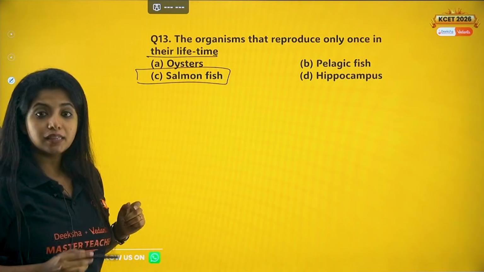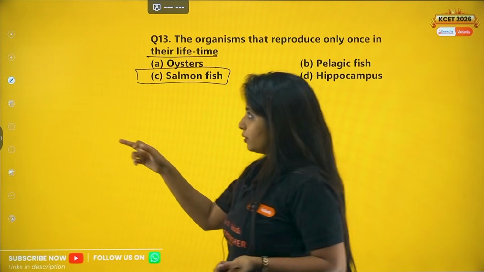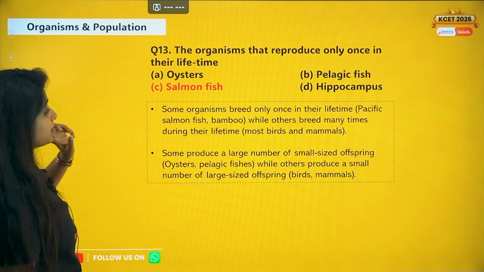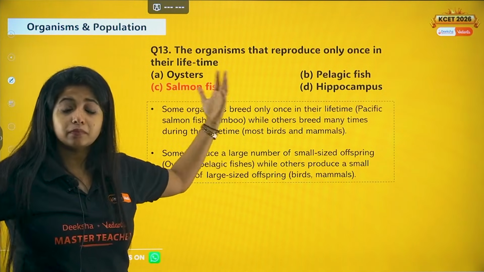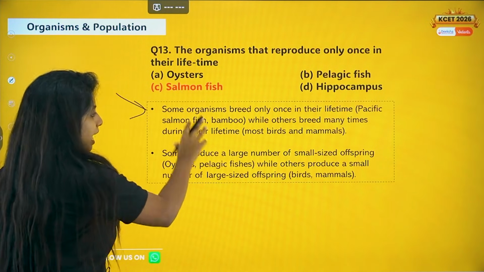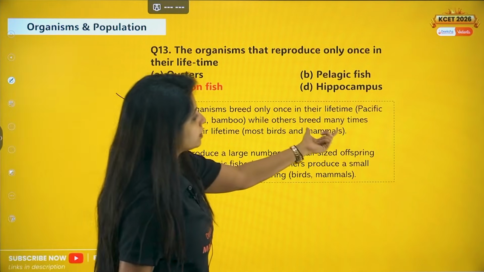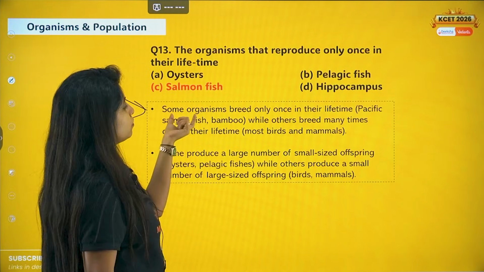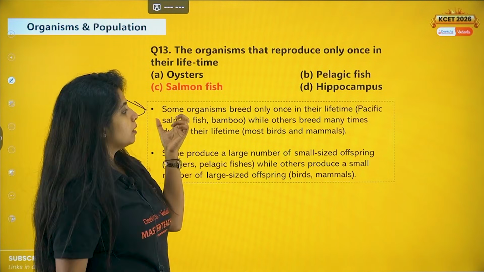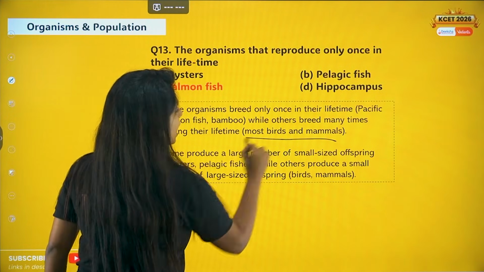Now again, this is something that they have not asked much before, but it is there this time, which means that they have entered into NCERT and then they're giving you questions from there. So I have taken the line exactly from your NCERT, I have just copied and pasted over here. Some organisms breed only once in their lifetime, Pacific salmon fish and also bamboo. So these two are organisms which only breed once in their lifetime, while others breed many times. Example, most birds and mammals.